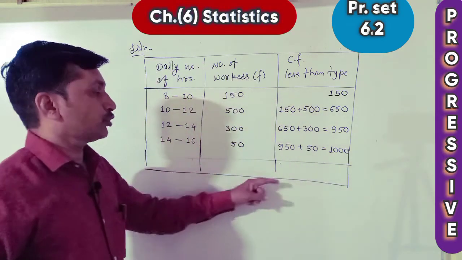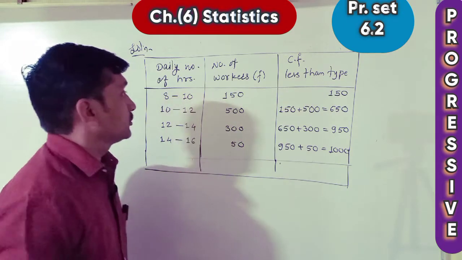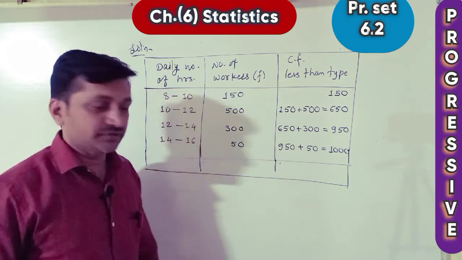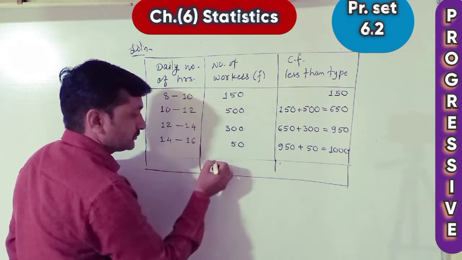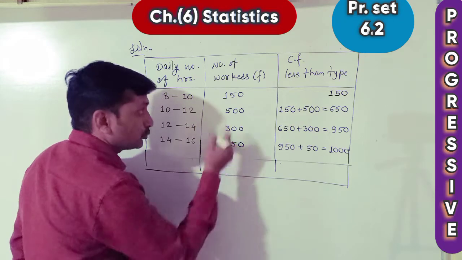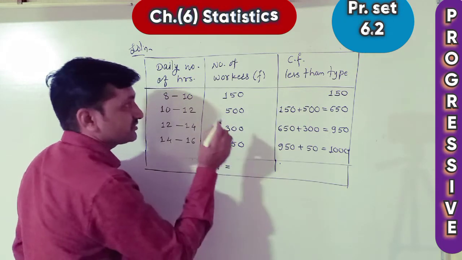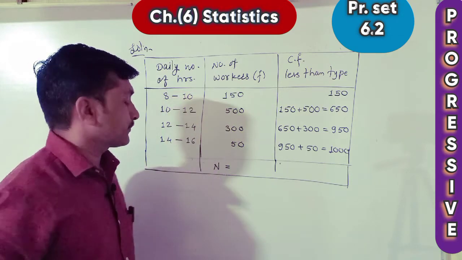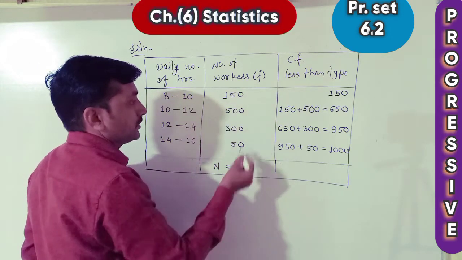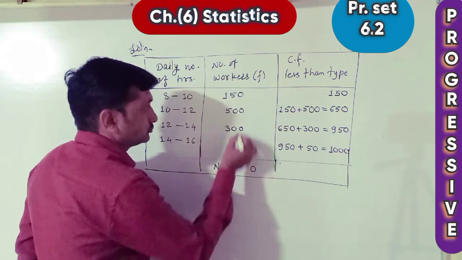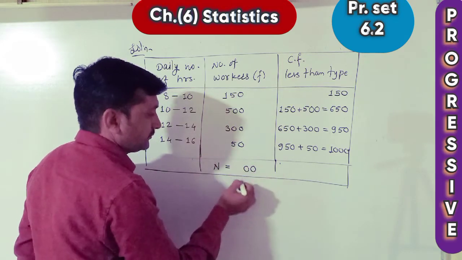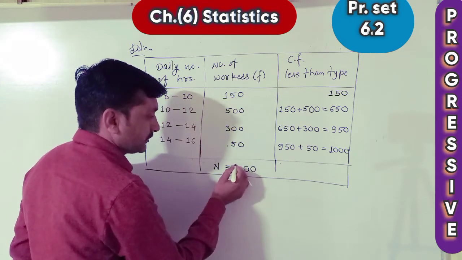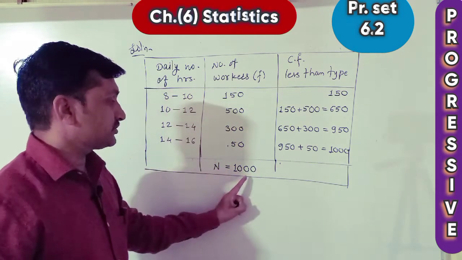In this extra row, under F, the frequency, we want the sum. We call it N, the summation of Fi. Now let's add: 0, 5 plus 5 is 10, 1 carried over, 4 plus 5 is 10, so N is equal to 1000.